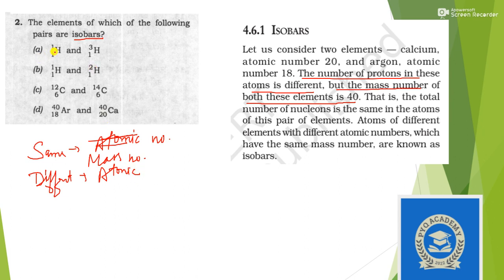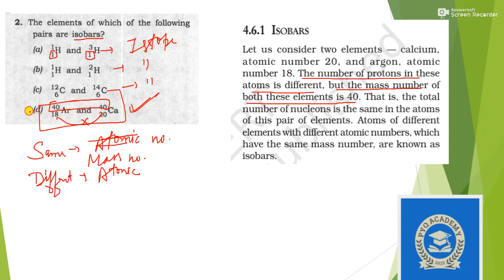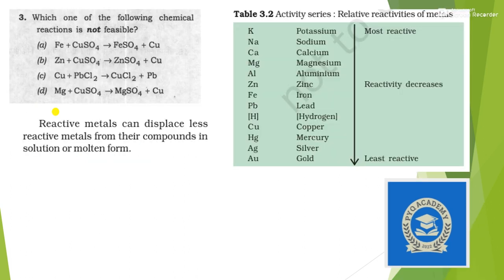This one has the same atomic number but different mass number. This is an example of isotope, not isobar. Similarly this is also isotope, this is also isotope, but here you can see that the mass number is the same but the atomic numbers are different. So our answer is that argon and calcium are isobars. The answer is option D. Let's move to the next question.